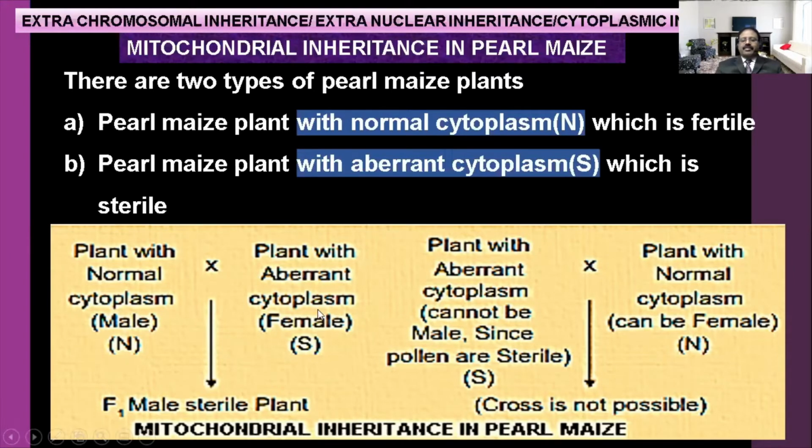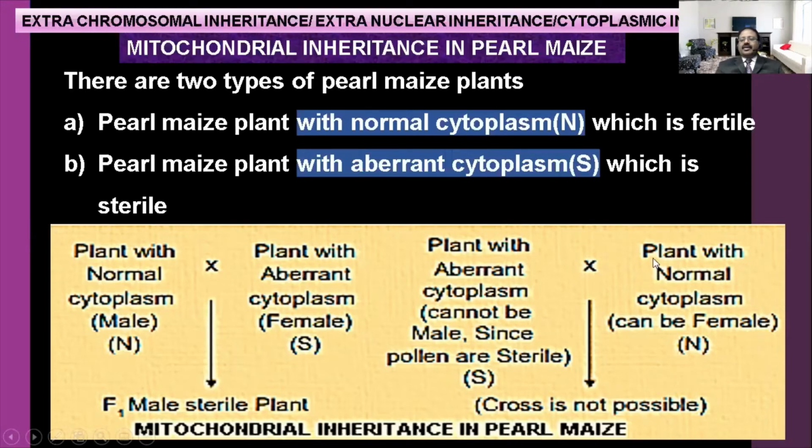The plant with aberrant cytoplasm is the female, and the sterile character appears in the F1 generation of male. Clear? The other one, the plant with aberrant cytoplasm, gives the same result. The aberrant cytoplasm produces a sterile male.